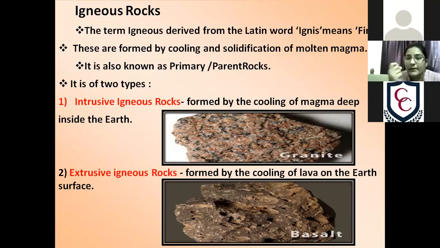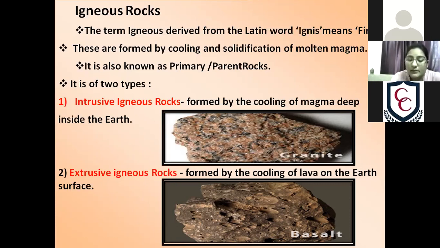So the second thing is how magma is formed, inside our earth or on the surface. First, we will discuss igneous rocks. Igneous is a Latin word that means fire. So obviously it is formed by something related to fire. You know that magma is the molten form of rocks, due to the high temperature. So these rocks are present in molten form and very hot.